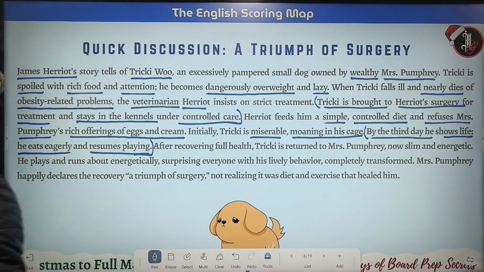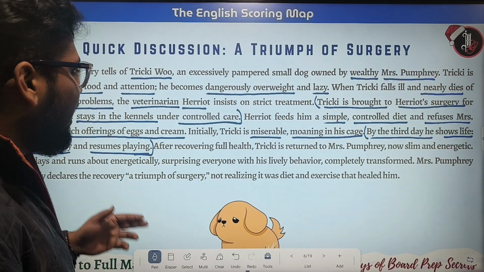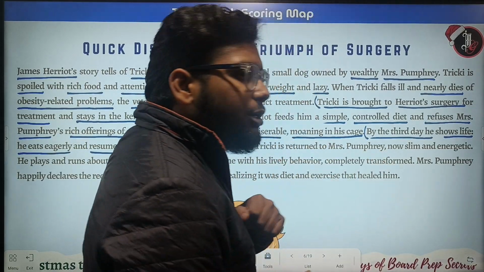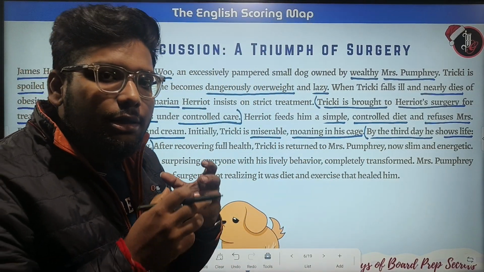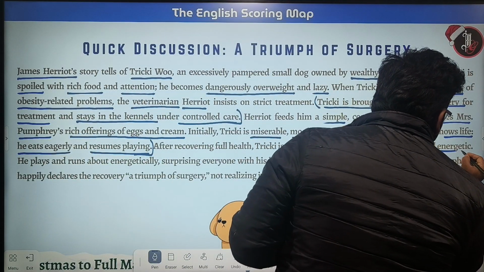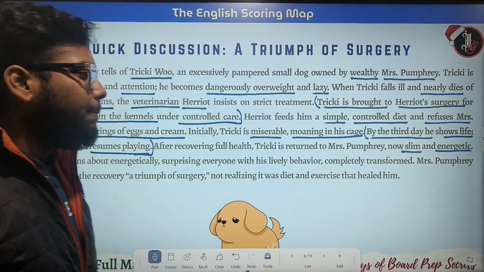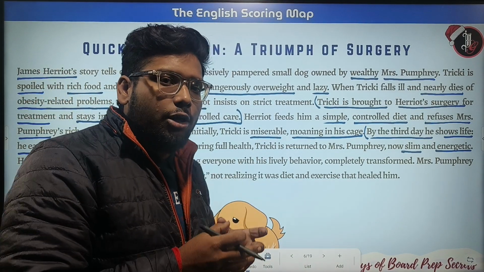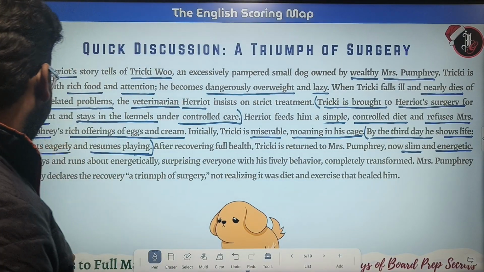Okay. After recovering full health, Tricki is returned to Mrs. Pumphrey, now slim and energetic. So how was Tricki returned to Mrs. Pumphrey? He was a slim and energetic dog. Before that, he was an obese dog. We have to remember that.